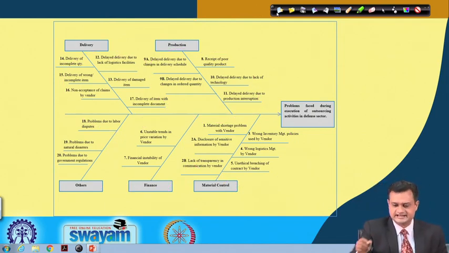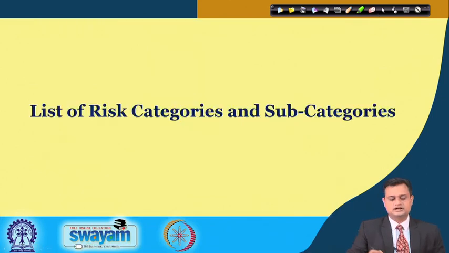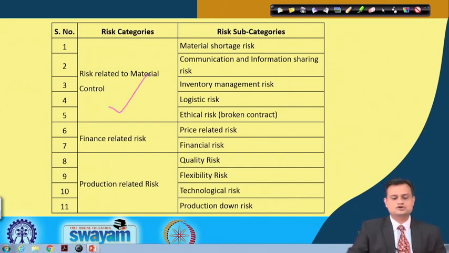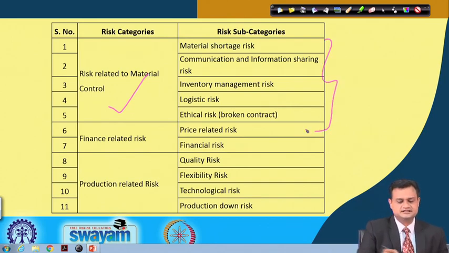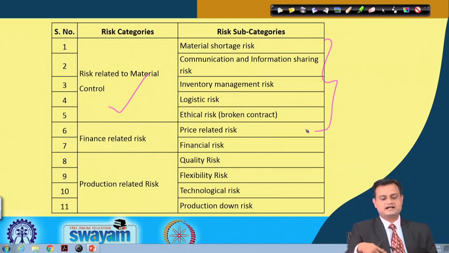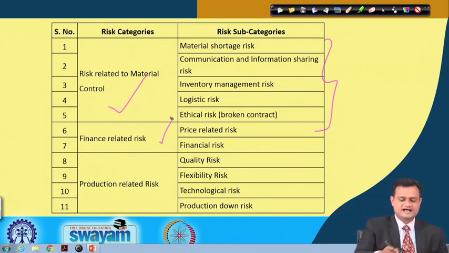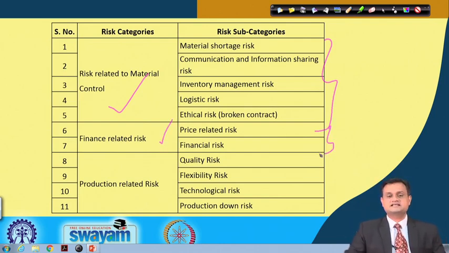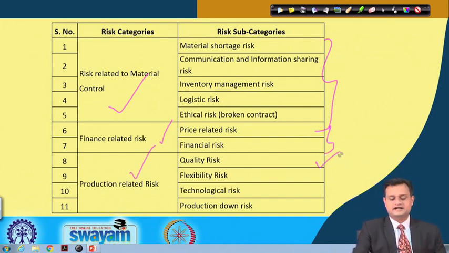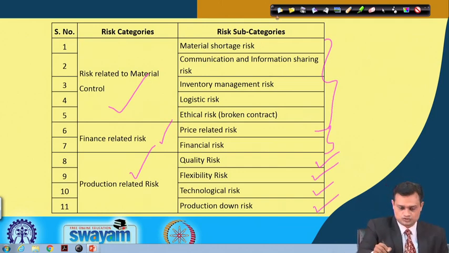Once I did this, I could list the risk categories and subcategories, and it is like this. Risks related to material control are material shortage risk, communication problem, inventory management and logistic risk. Then price related, finance related, and production related: quality risk, flexibility risk, technological risk, production down risk, and so on.